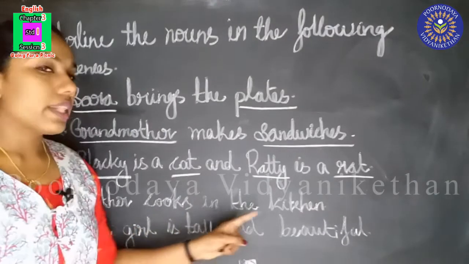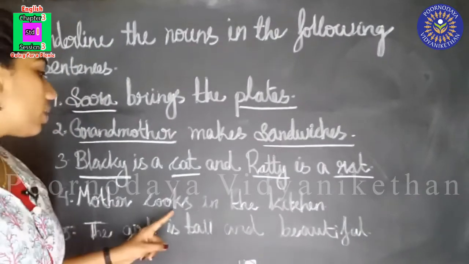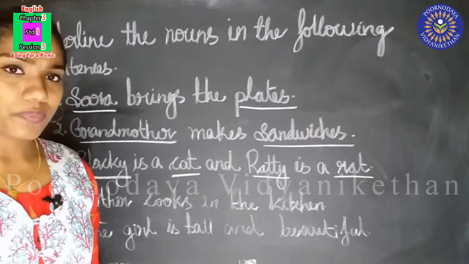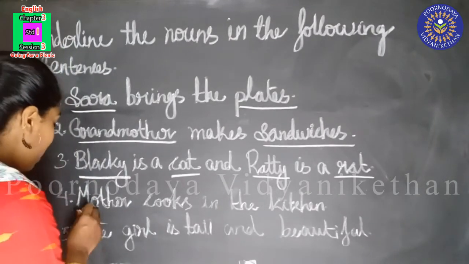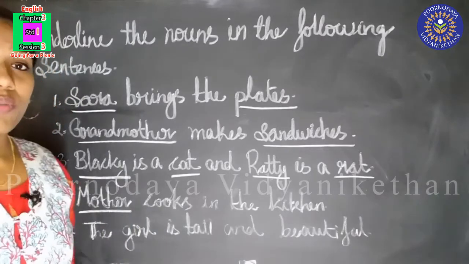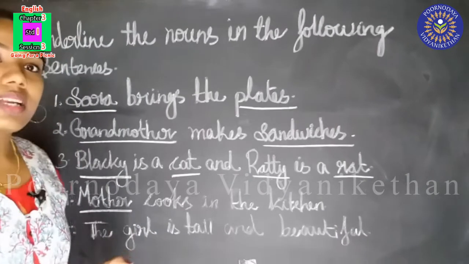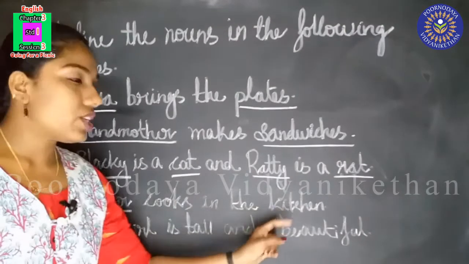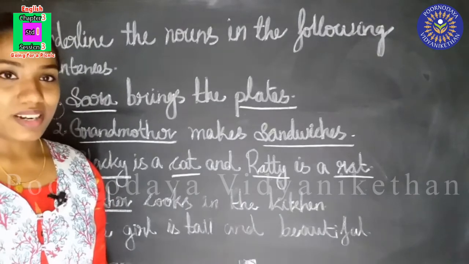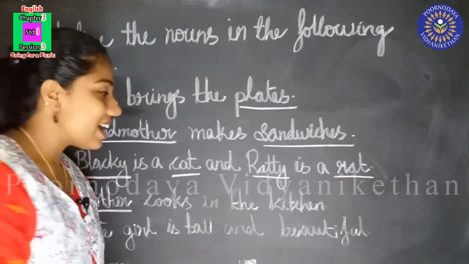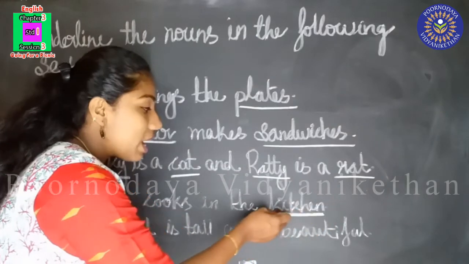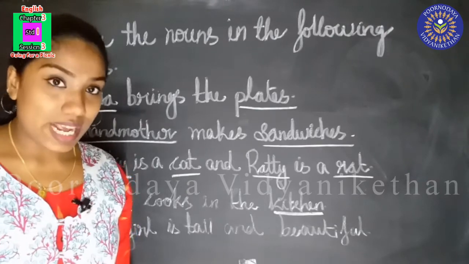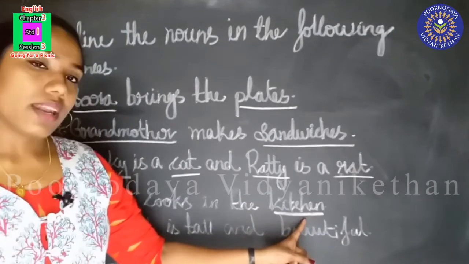Now the fourth one. Mother cooks in the kitchen. Can you tell me which all are the nouns here? Very good. Mother. Mother is the noun here. Can you tell me why? Mother is a name, isn't it? Mother is a name. Cooks in the kitchen. You know the answer. We have already studied it. Yes, kitchen. Kitchen is the name of a place. Very good. Kitchen is the name of a place. So, kitchen is a noun.